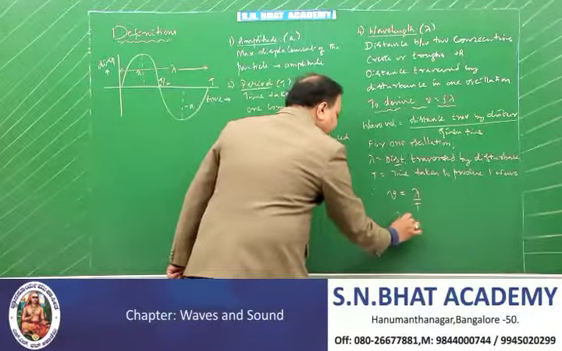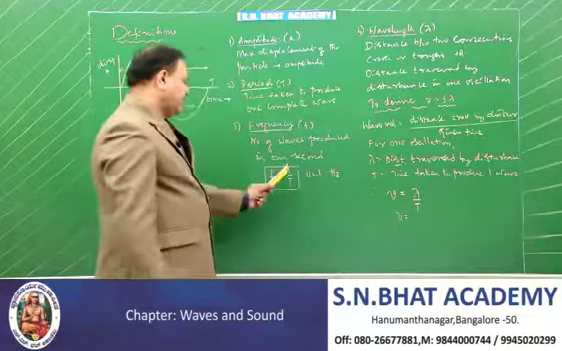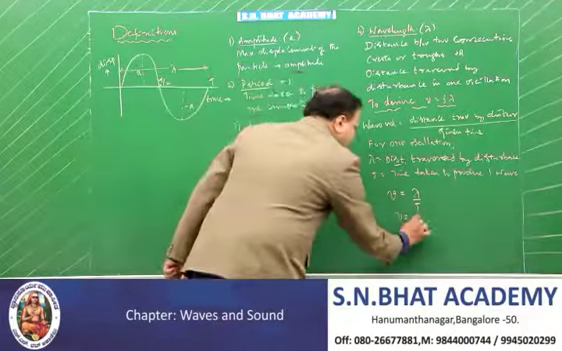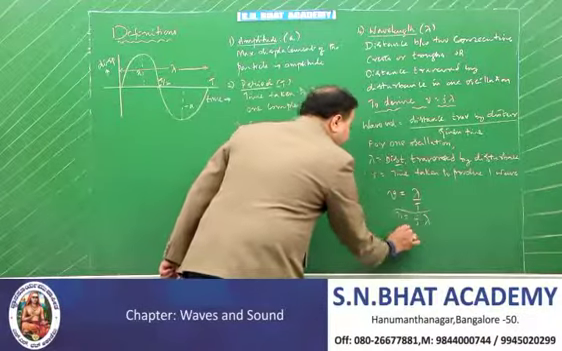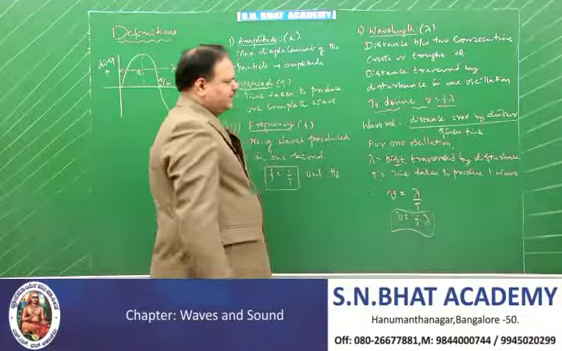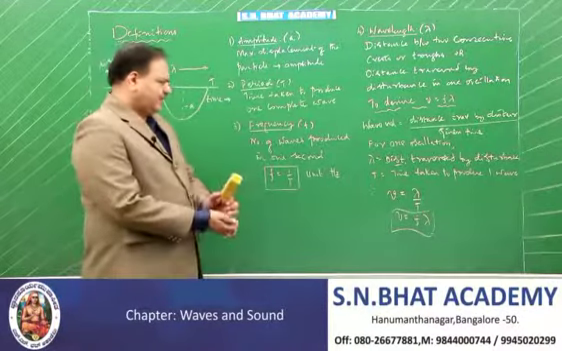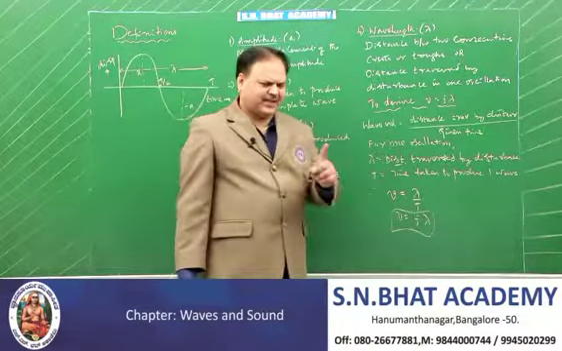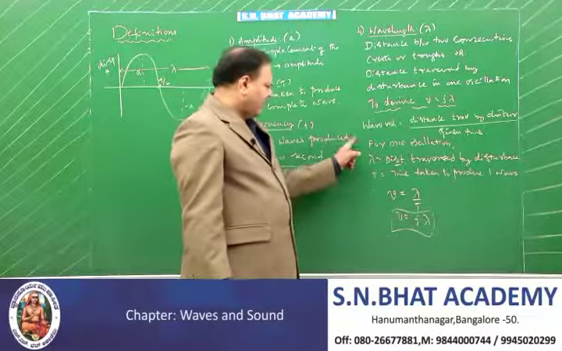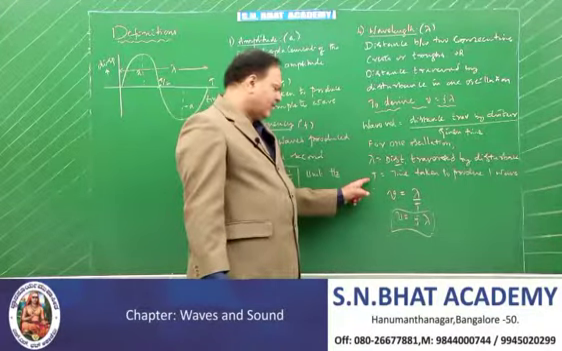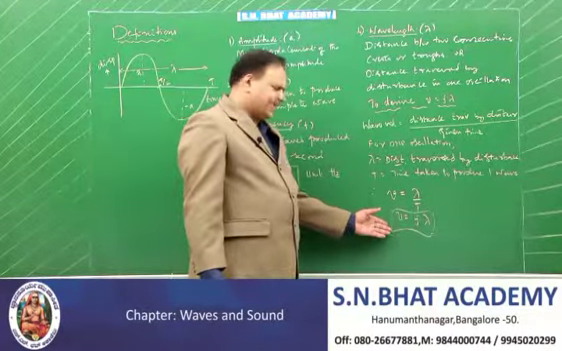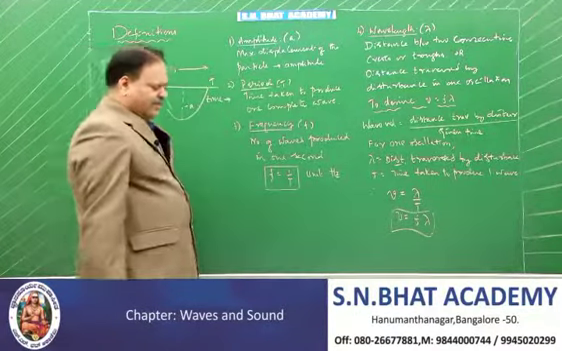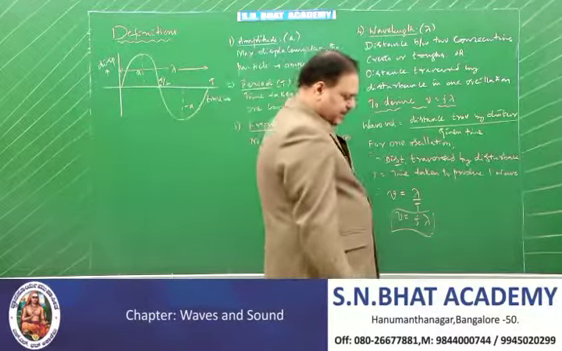Therefore V is equal to, just now we have seen in the place of 1 by T, I can write F, and therefore it is equal to F lambda. This would appear for 3 marks. It's very easy. Look. For writing this definition of wave velocity, you will get 1 mark. For writing all these data, you will get 1 mark. For getting this equation, you will get 1 mark. But don't forget to write this equation. That's all. It's a very important question for 3 marks.